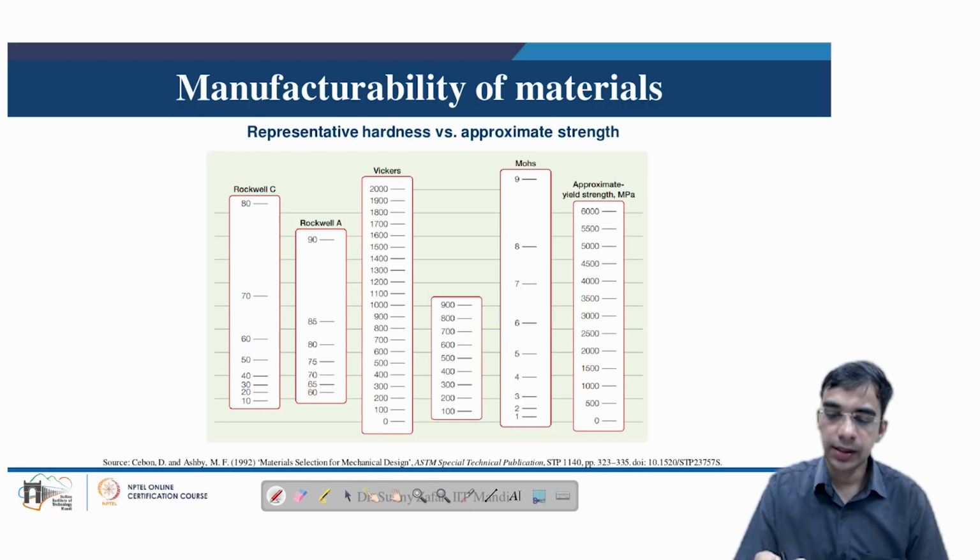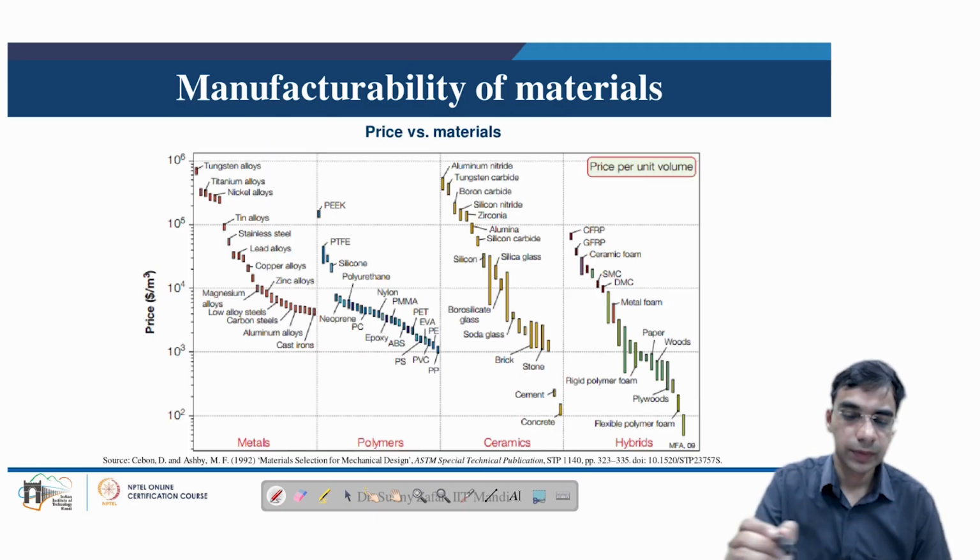Then relative hardness and approximate strength. For most of the engineering materials, hardness and strength are directly proportional. And hardness, we know, is the ability to resist scratching. Hardness can be measured using various hardness scales like Rockwell, Vickers, Mohs, etc. And wherever the materials are known to have high strength, they are also known to have high hardness, in fact.